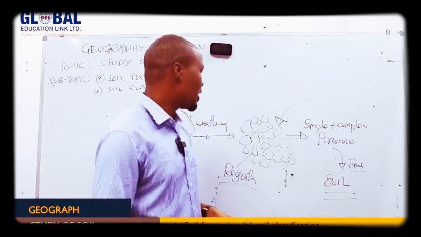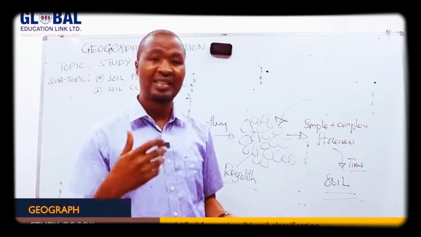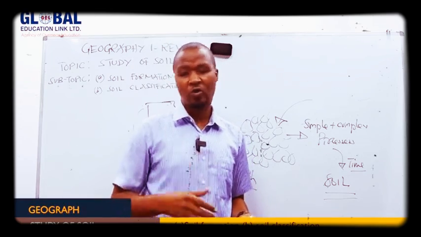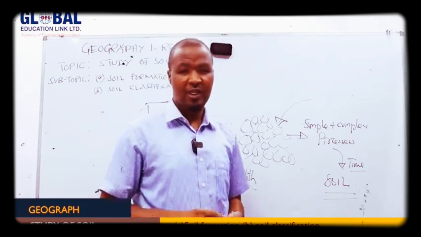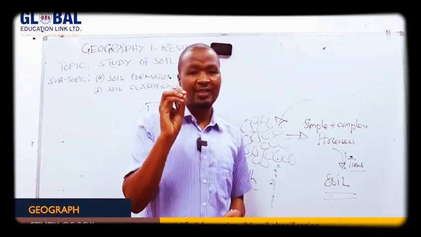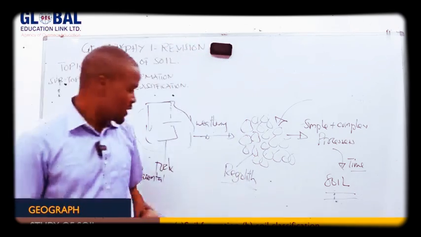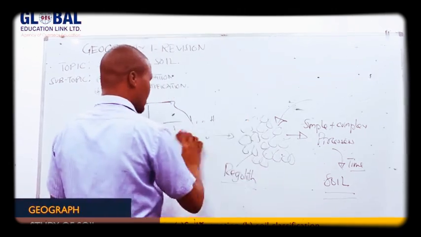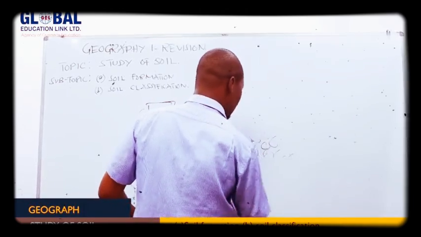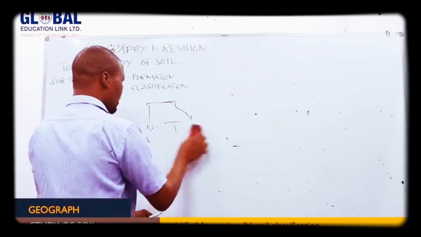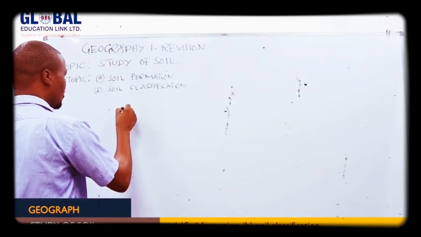From there, some questions may sometimes be asked: why is soil considered as a living entity? We consider soil as a living entity, or living thing, because it has characteristics similar to living things. So let's see why soil is sometimes considered as living things. We consider soil as living things due to the following reasons. The first reason is, remember, soil is made up from parent rock.